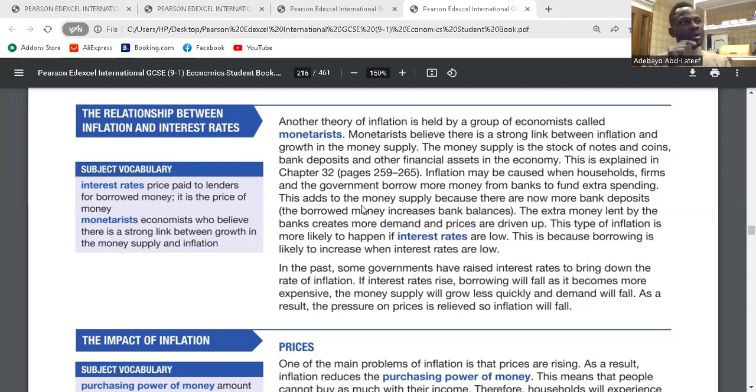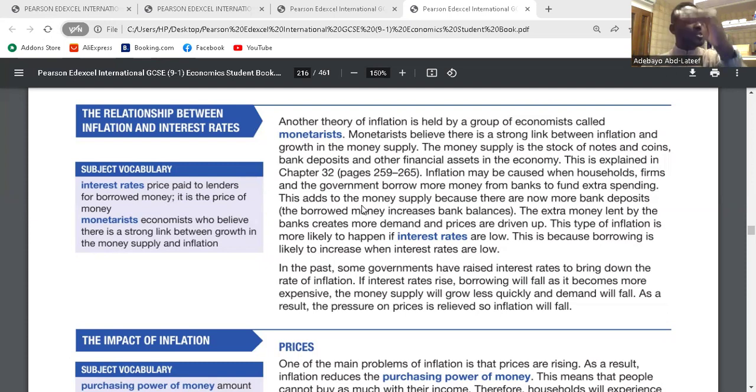So, if government of a country wants to correct inflation or reduce inflation, they would increase interest rates. So when they increase interest rates, what happens? Money supply would fall because people would rather save than spend. As a result of that, money supply would not circulate anymore because money is stuck in the bank. Because everyone wants to enjoy that interest rate. They want to exploit it.